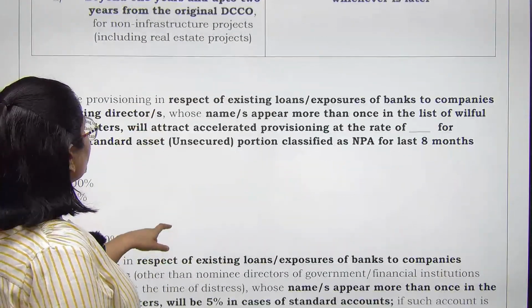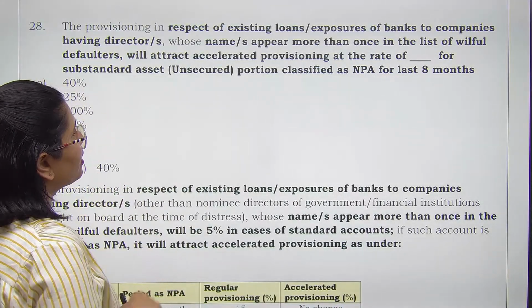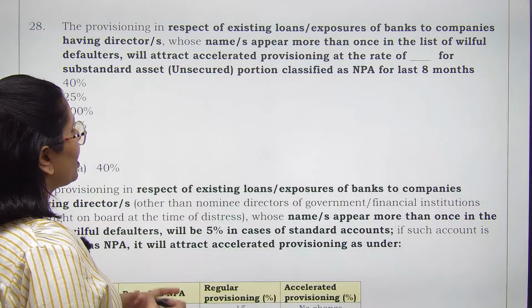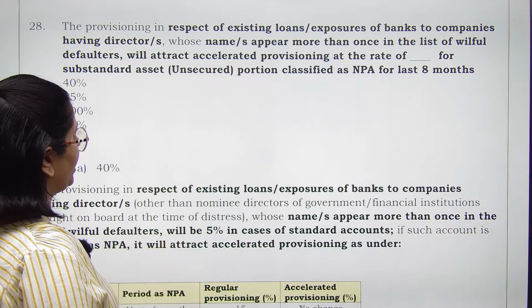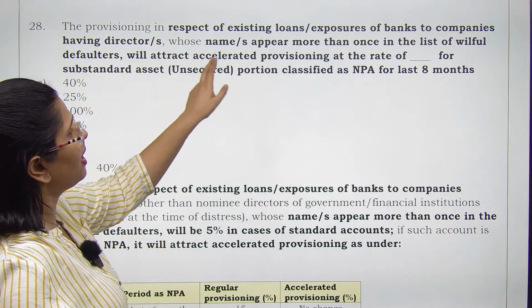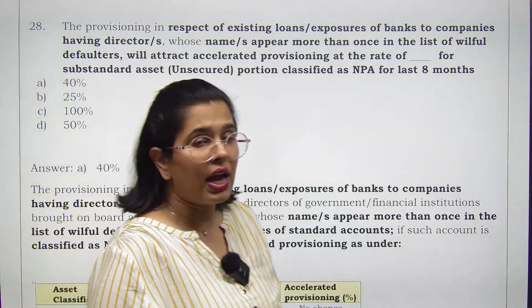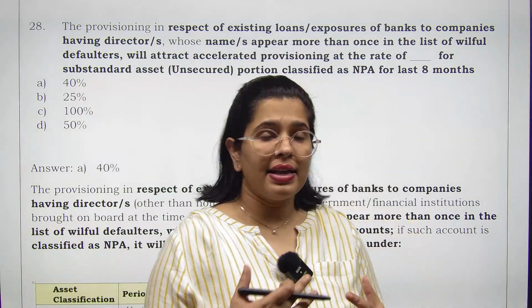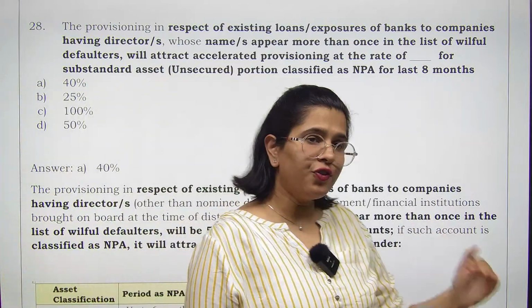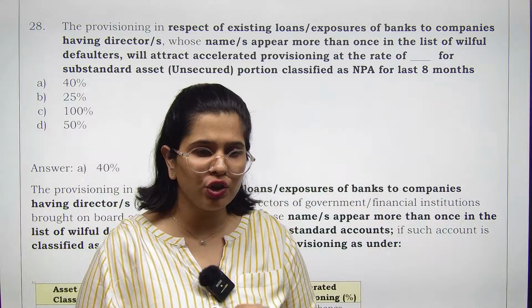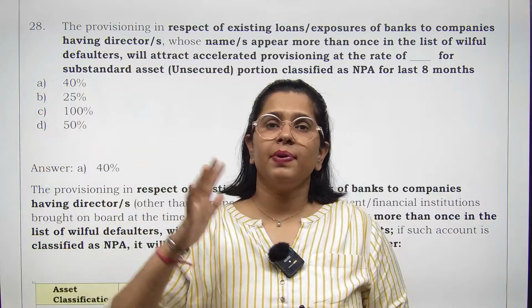And lastly, we have the provisioning in respect of existing loans of banks to companies having directors whose name has appeared more than once in the list of willful defaulters. They will attract accelerated provisioning. At what percentage for substandard unsecured portion that has been classified as NPA for last 8 months. तो यहाँ पे हम किसके बारे में बात कर रहे हैं? ऐसी कंपनीज जहाँ पे डायरेक्टर्स willful defaulters की लिस्ट में हैं, अपार्ट फ्रॉम दी नॉर्मल प्रोविजनिंग. नॉर्मल प्रोविजनिंग तो आपको करनी ही करनी है, उसके अलावा आपको एक्सेलरेटेड प्रोविजनिंग भी करनी है, राइट?